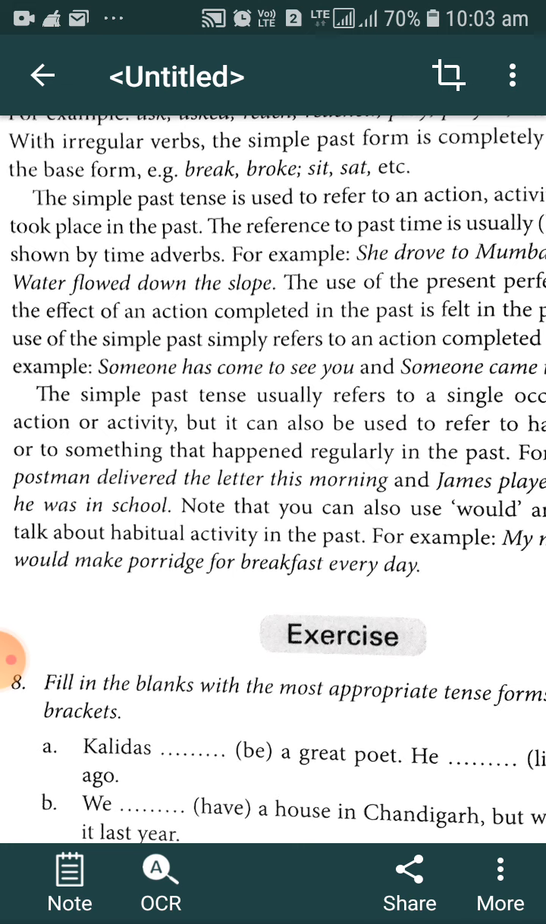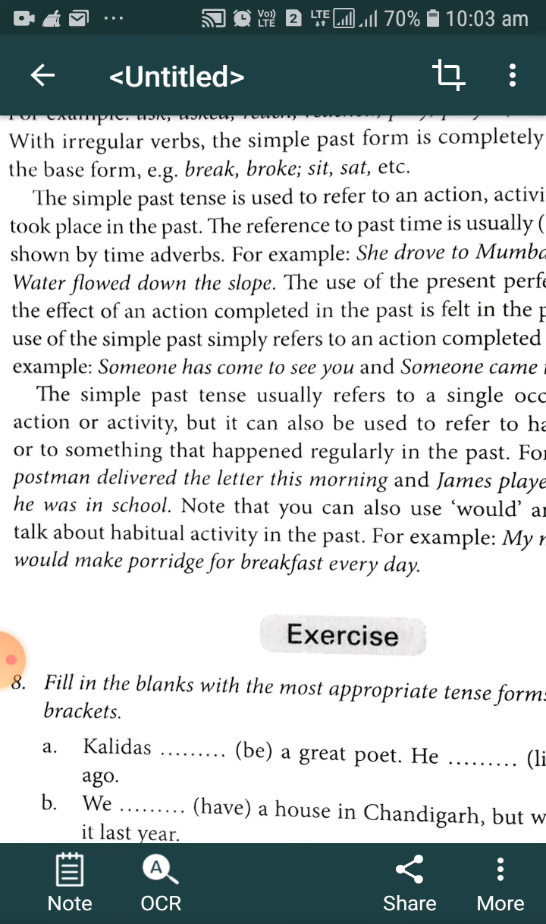I repeat, when we are interested in when that particular action in the past was done, the particular time when it was done, we generally use simple past tense. And when we are interested in the effect, in the relevance of that past action at the present moment, when we feel the effect of that past action, we have to use present perfect tense.